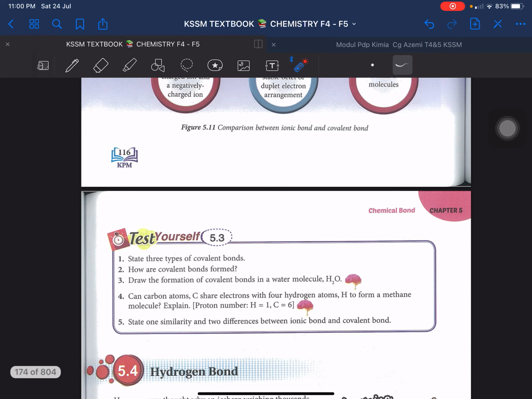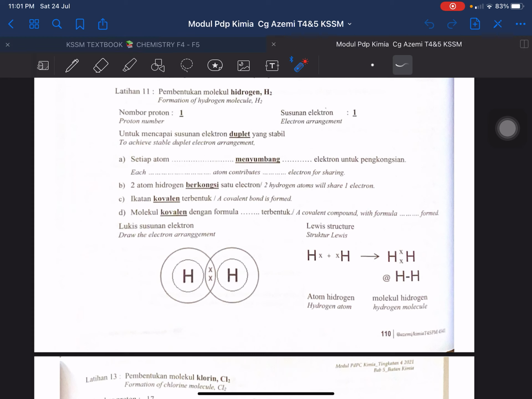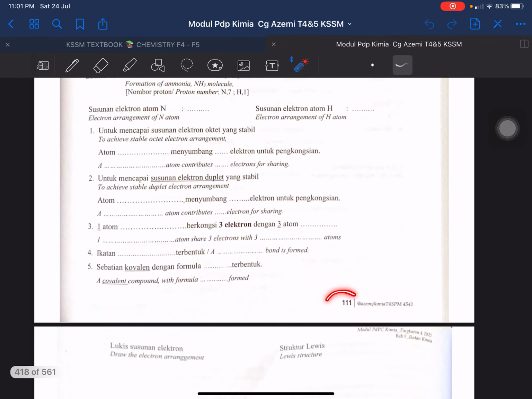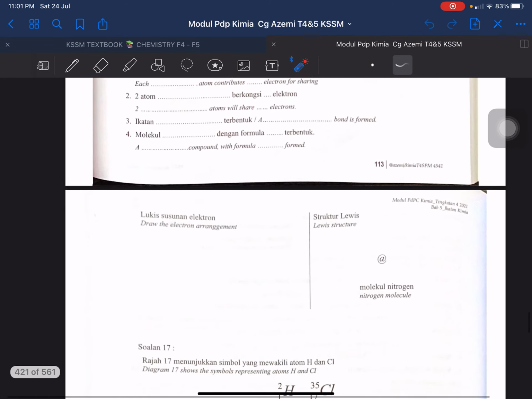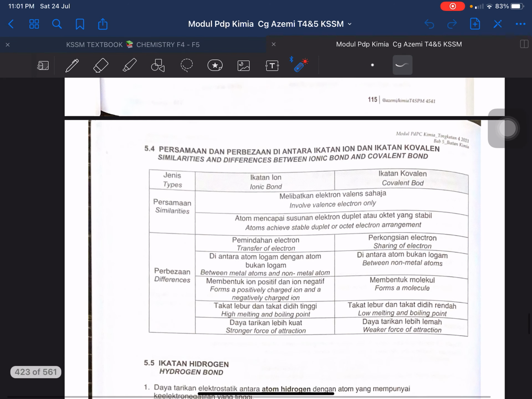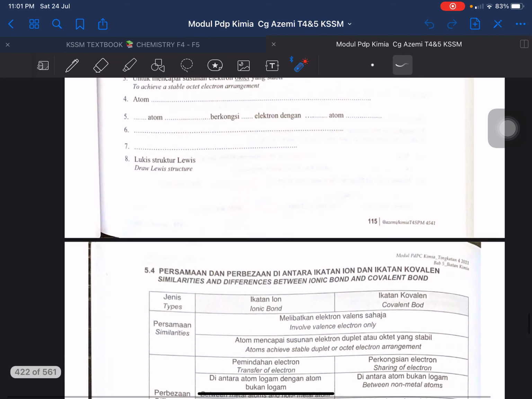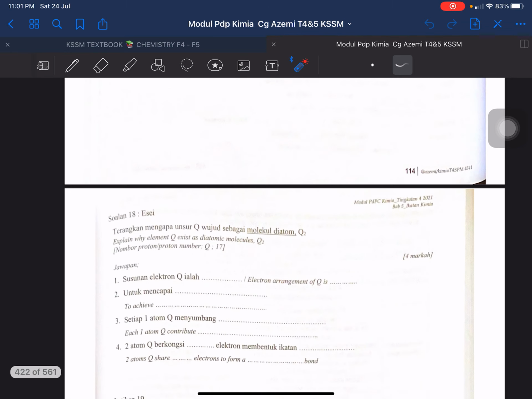So you are required to complete this exercise. Test yourself 5.3, and also this one. Okay, and also this page from Cikgu Azmi's book, 110, 111, 112 until 115. Okay, I will upload the instruction in the Google Classroom, and please check if you miss out here in this video. Thank you very much for listening.